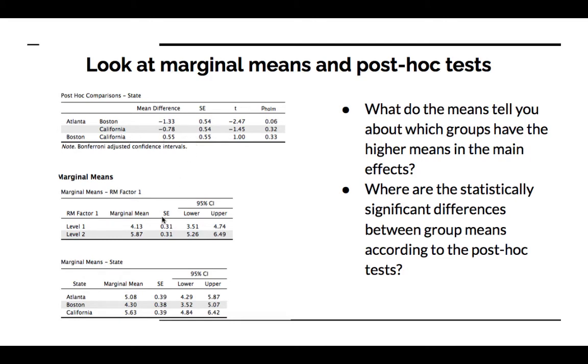Something strange is going on. Here it looks like that difference is 1.33. Here it's saying the difference is 0.55. Oh, so I'm not sure exactly what's going on there. That's very odd. It's possible that that difference is looking at is when you control for the interaction effect and the other main effect, and that these marginal means are not adjusted for those. Maybe that's what's going on. I'm not familiar enough with JASP to know exactly what's causing that.